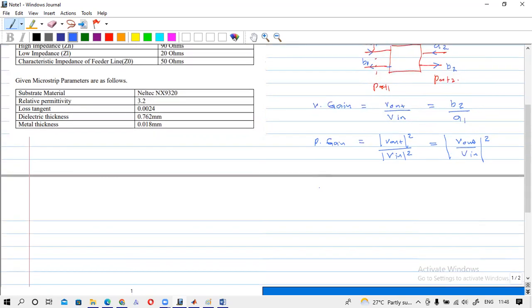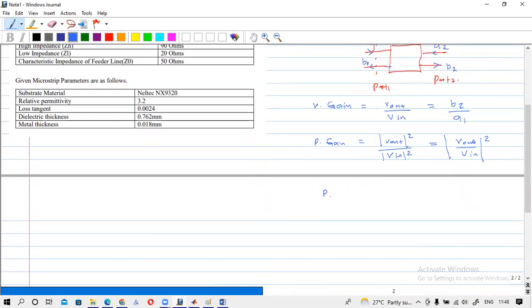Normally this power gain is expressed in dB. So the power gain in dB will be 10 log10 of the magnitude of V out over V in, squared.